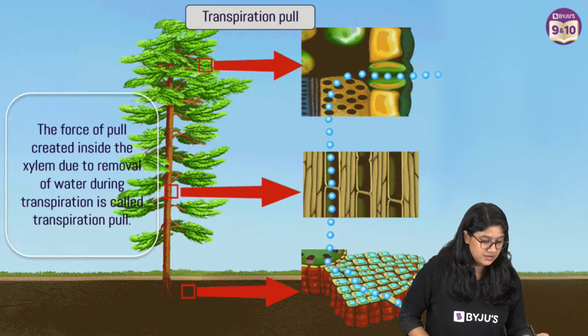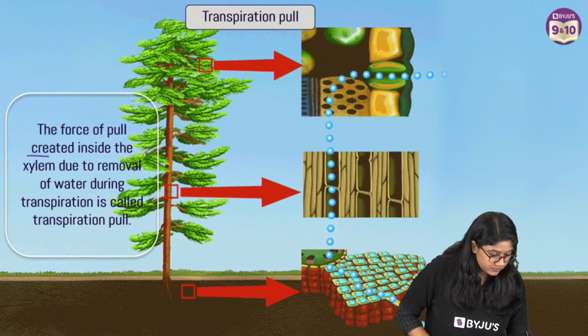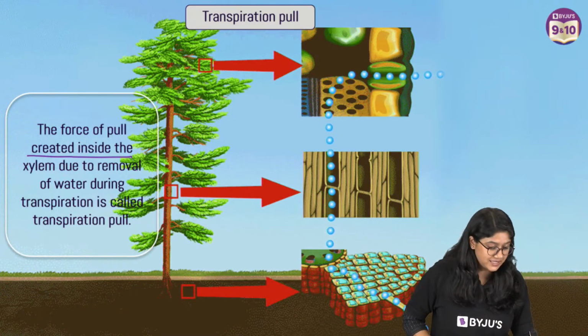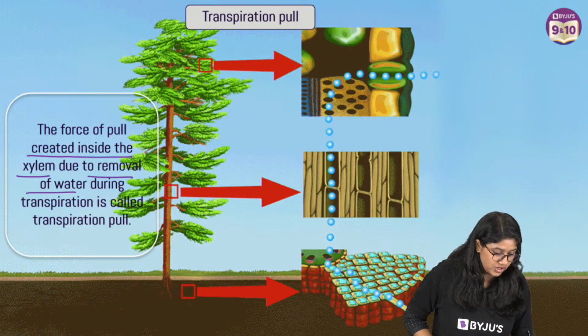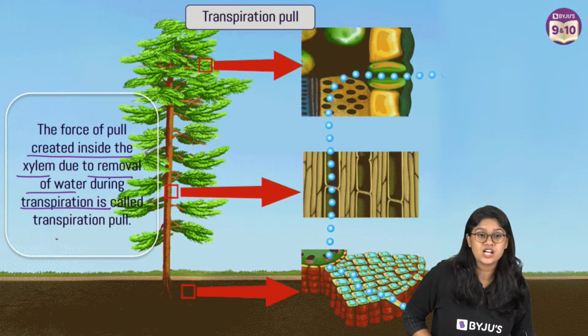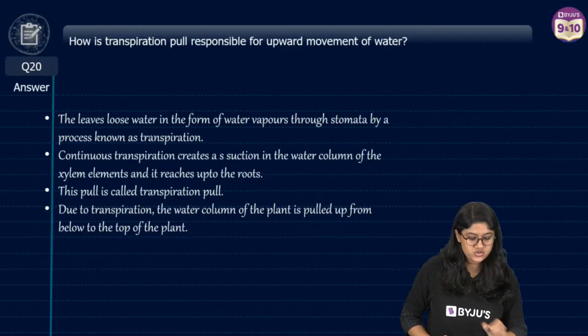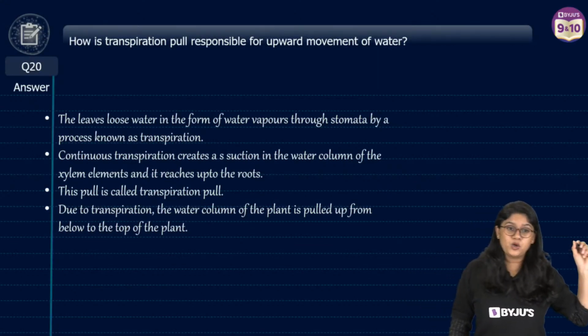Okay, remember that. The force to pull is created inside the xylem due to the removal of water during the transpiration, and we call it the transpirational pull. Chaliye. Take a screenshot, super duper easy.